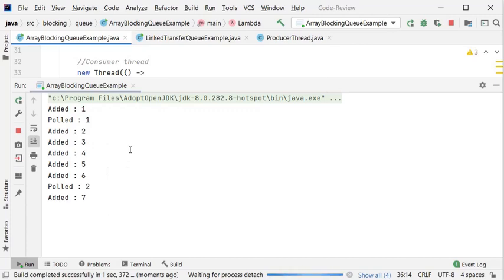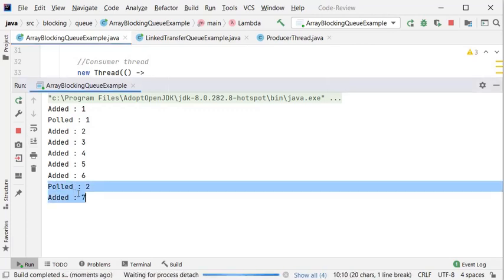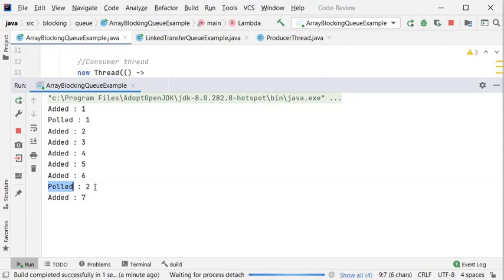Why? Because I provided 20 milliseconds for the consumer thread. Now it pulled a second, then it is able to add a 7, but it cannot add 8. It should wait to pull the data because the capacity of the queue is 5. So at a time 5 objects can be stored inside the queue. So this is the nature of a bounded queue.